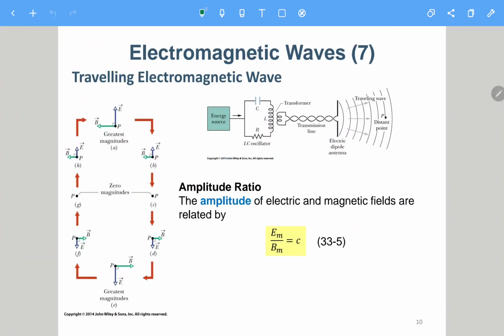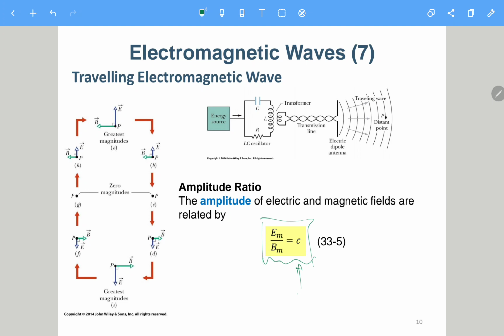Okay, so finally we mentioned this one. E_m and B_m should also have a constant ratio, which is c, and after finishing, I will also tell you why it is like this. Okay, so E_m is the amplitude.